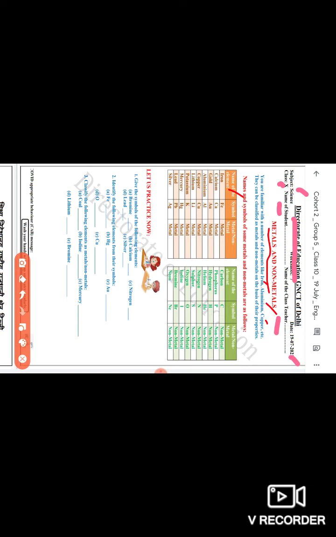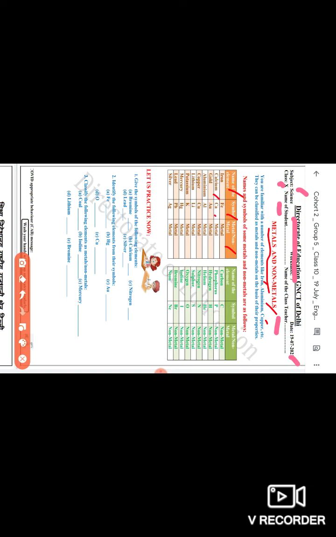The doors are made of iron many times. So iron is a basic metal used widely in machines, in homes, in construction activities. Its symbol is Fe. It is a metal.